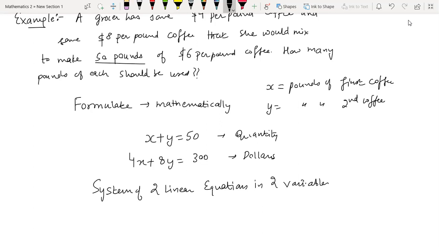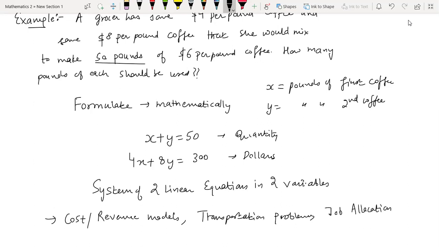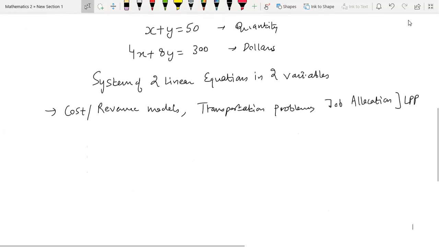Two variables. So this is one example, and as I just told you, there are plenty of other examples where systems of linear equations appear. We have cost revenue models, transportation problems, job allocation problems. These are the kinds of problems you will study next year in the course on linear programming, an optimization technique, where you will have plenty of examples in which you get linear systems of equations. Anyway, that's all about the motivation for where these systems arise.